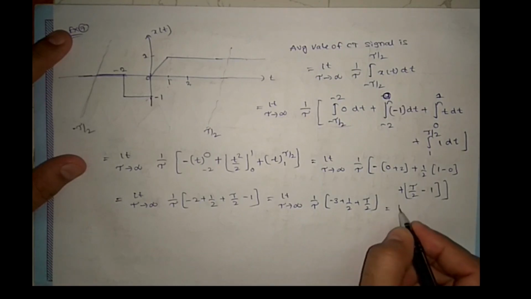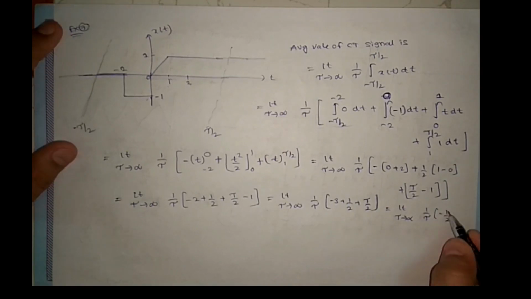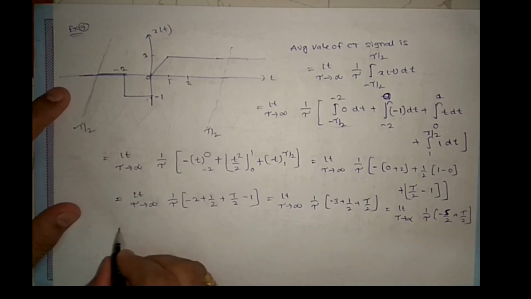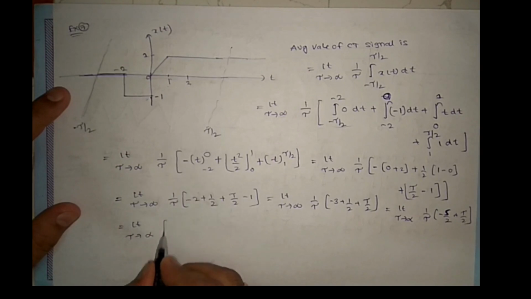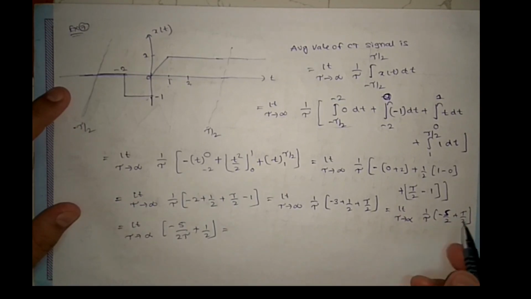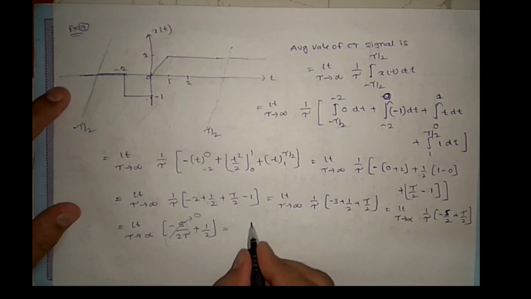Simplifying a little, this is minus 5 by 2 plus tau by 2, limit tau tends to infinity of 1 by tau. Multiplying 1 by tau with both terms gives minus 5 by 2 tau plus 1 by 2. Now substituting infinity, the first term becomes 0, remaining 1 by 2.